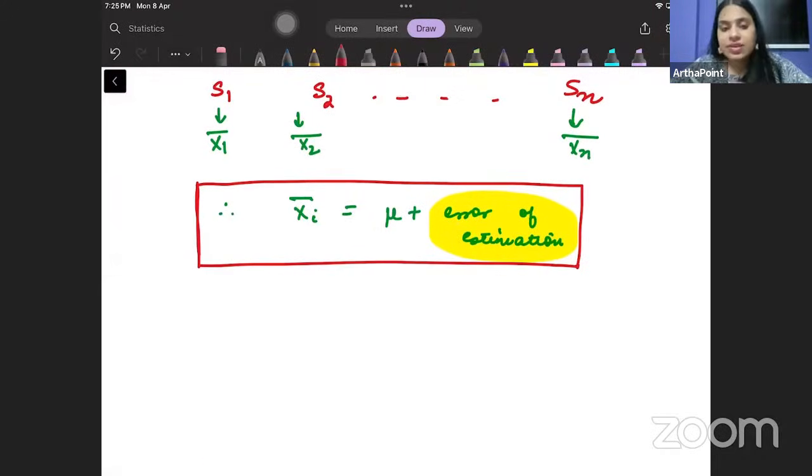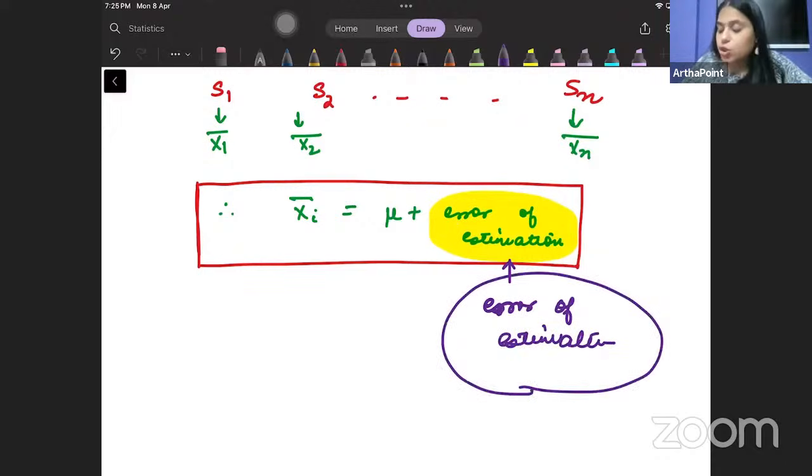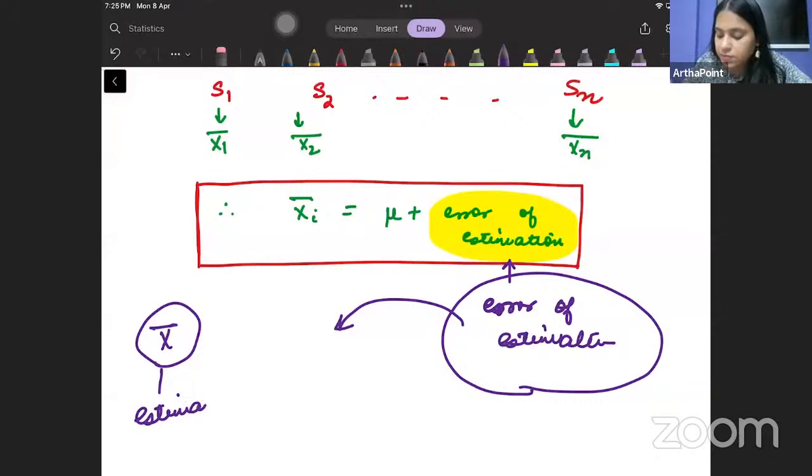What is an error? क्या है error? Error of estimation is basically the error you are committing because the value that you have estimated differs from the value of the population.